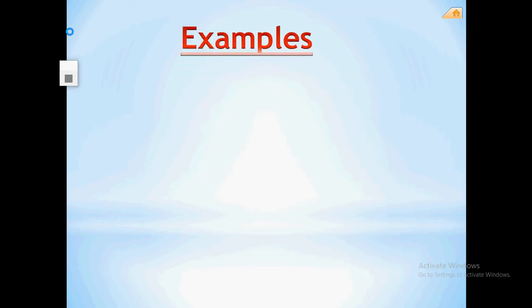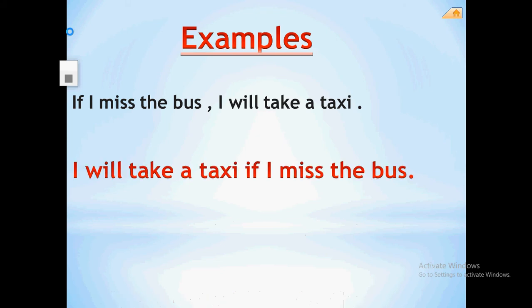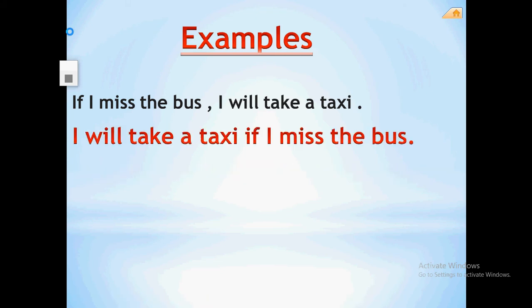Here are some examples. Can you read number one? If I miss the bus, I'll take a taxi. What's the difference between the first sentence and the second one? I'll take a taxi if I miss the bus.